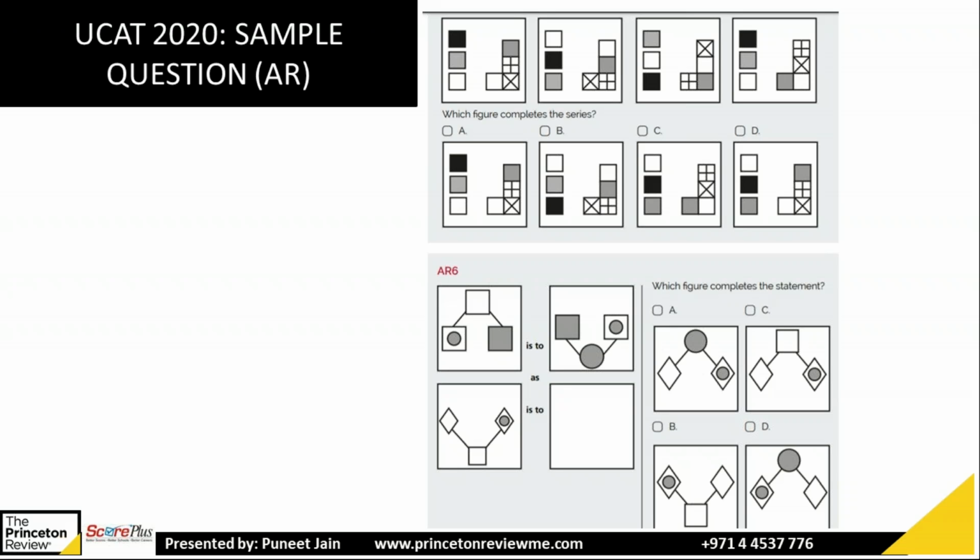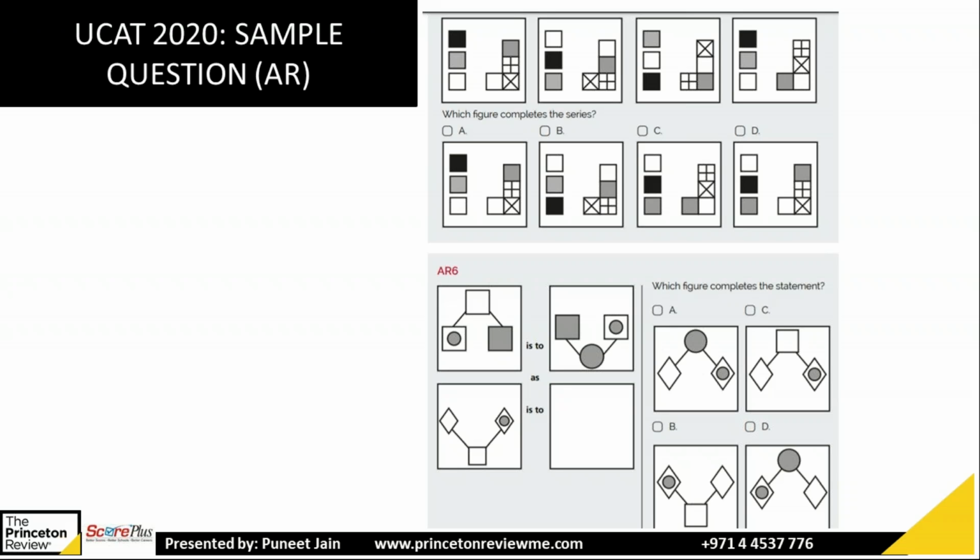Then AR6, what will be the answer for AR6? If you see AR6, this is of type 2 where you have to check the similarity. If you check the similarity, the correct answer is D, that's right.